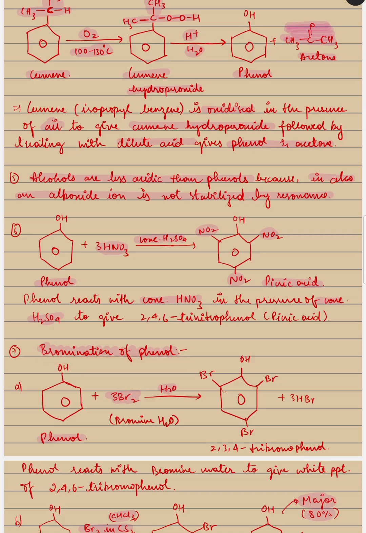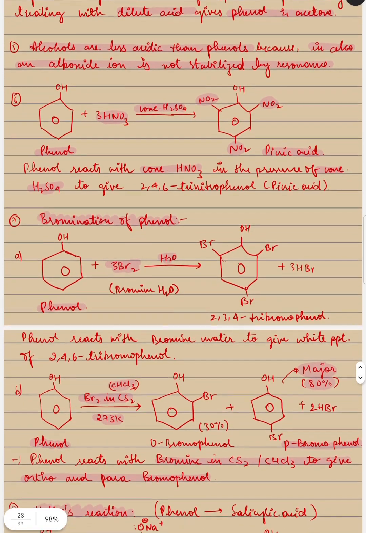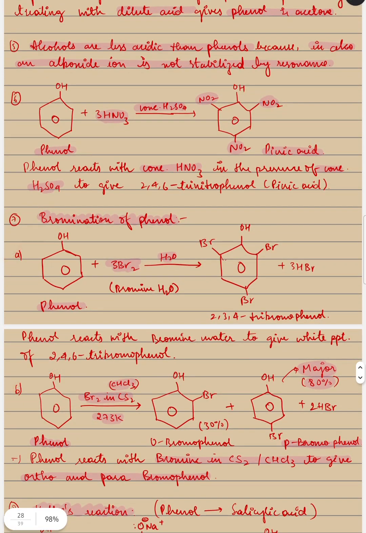Bromination of phenol. The word bromination itself says that there is addition of bromine. Okay, look, there are two types of bromination. In one, there is addition of bromine at three sites, but in the other, there is addition at only one site, either ortho or para. And in this, we'll get para as the major product, which is 80%. So let's talk about the first bromination process.